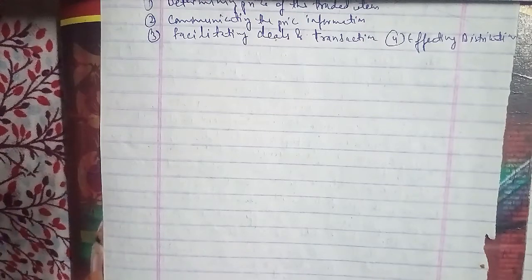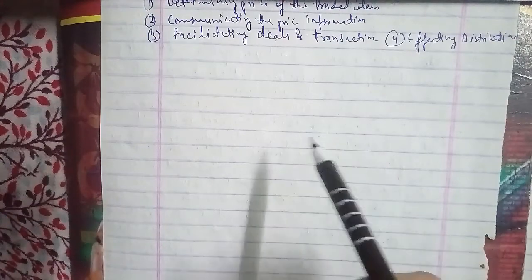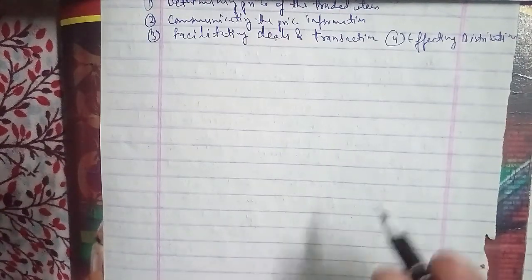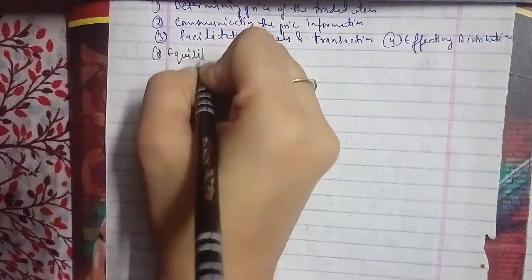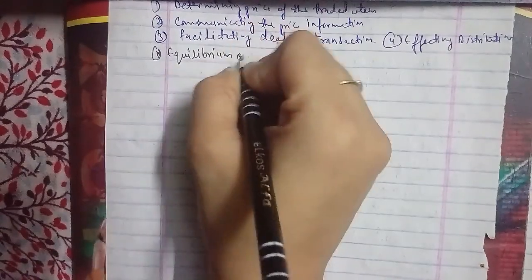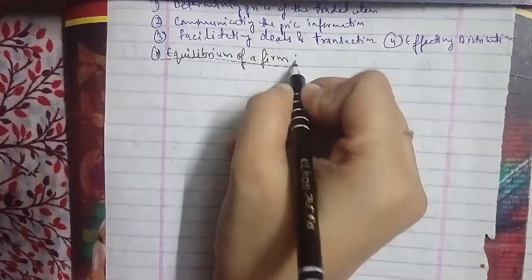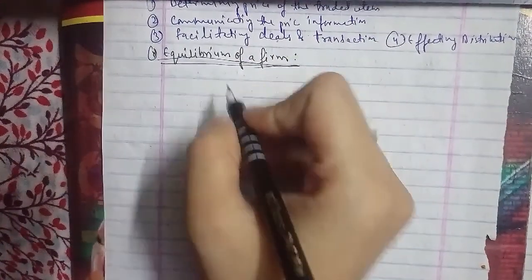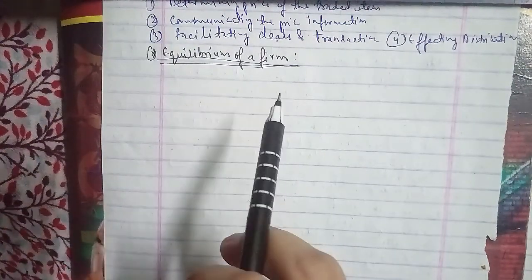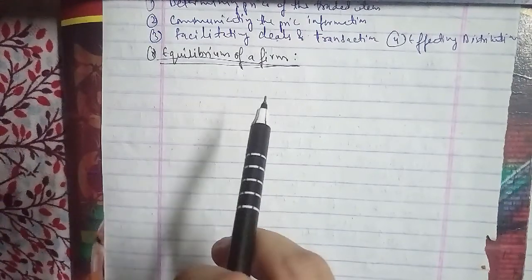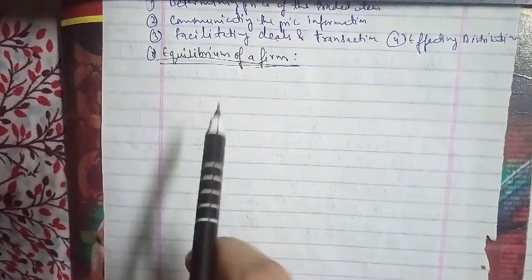That has been asked for 10 marks as well, and the other question they can ask you is to define equilibrium of a firm. So we'll go ahead with equilibrium of a firm. Any firm is said to be in equilibrium when it has no incentive either to expand or to contract its production. And in equilibrium the output or production of the firm is maximum, that is, your demand and supply are equal or in balance.